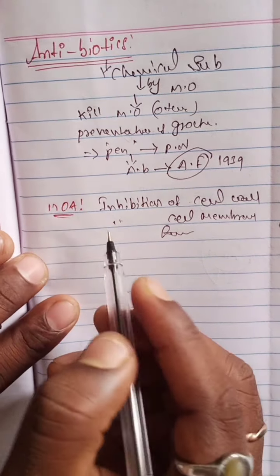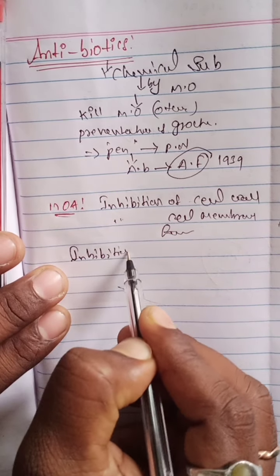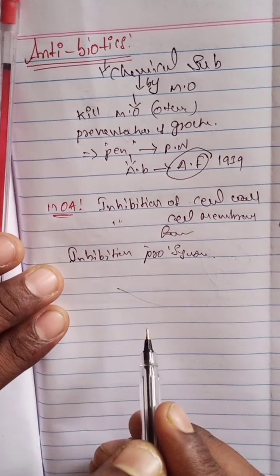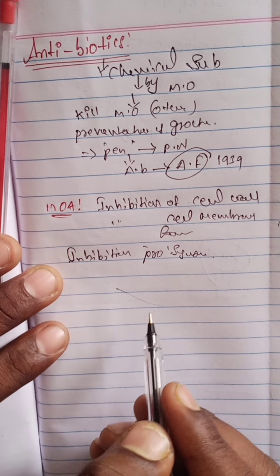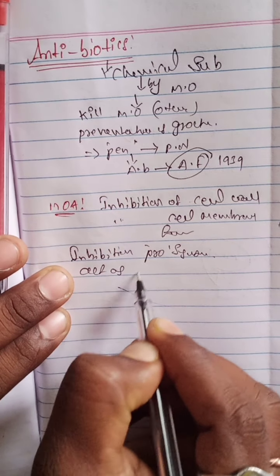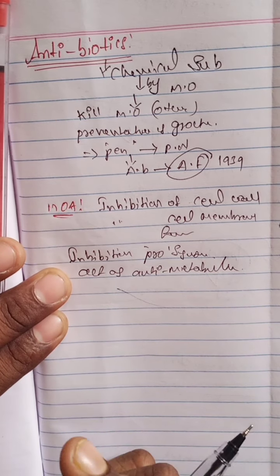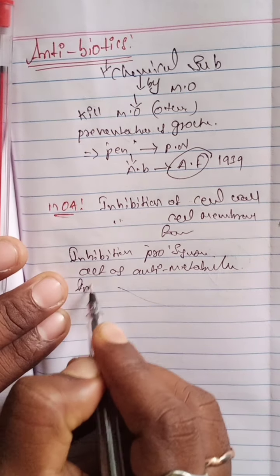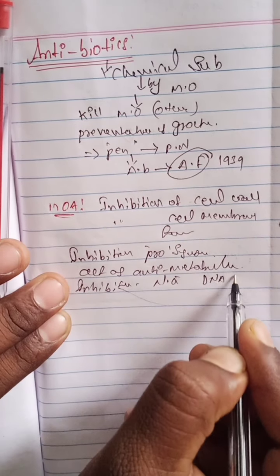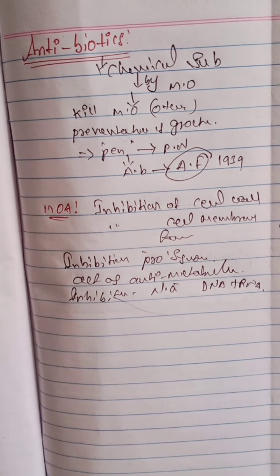And the next one, inhibition of protein synthesis. And the next one, they act as anti-metabolites in the cell, and inhibit nucleic acids like DNA and RNA. So this is the mechanism of action of the antibiotics.